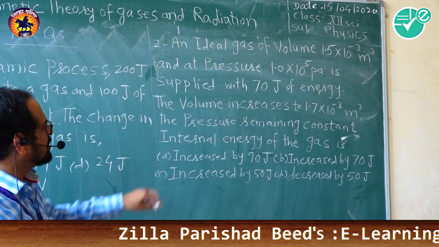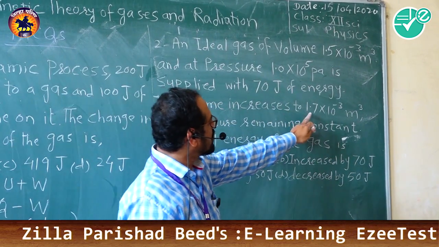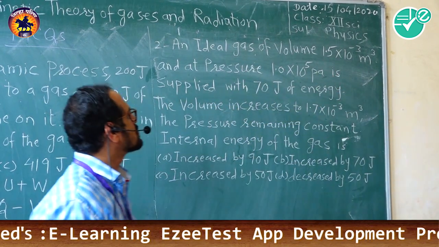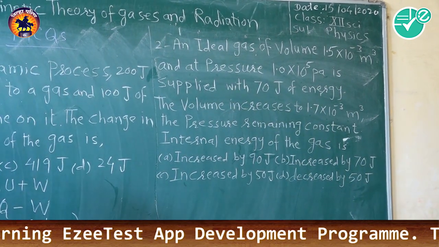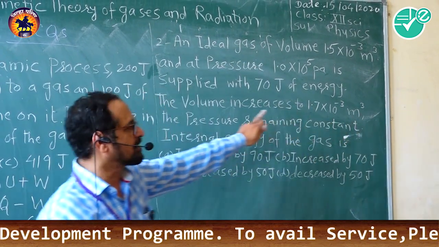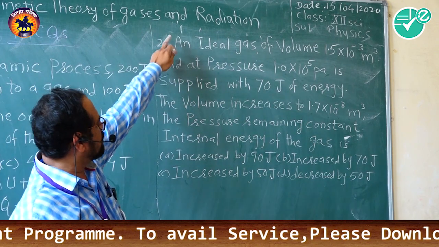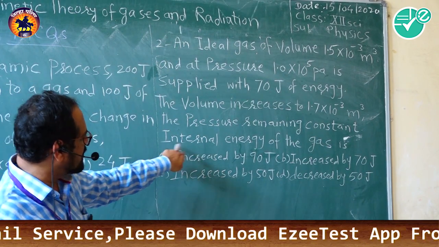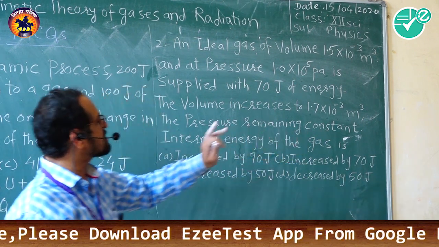Now the volume increases to 1.7 into 10 to the power minus 3 meter cube. So volume increases and pressure remains constant, only volume changes. So what will be the internal energy of the gas?